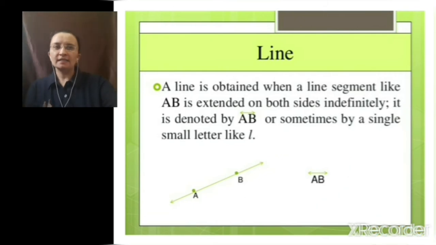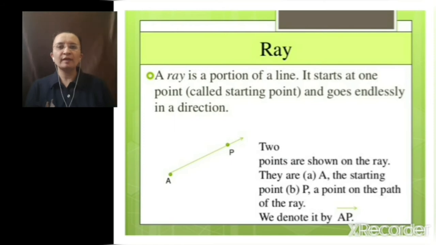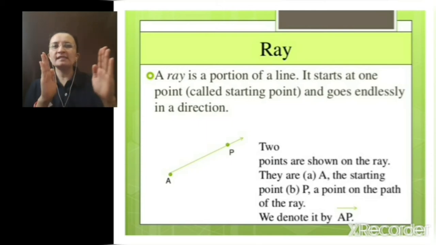After line, let us discuss about ray. A ray is a portion of line. It starts at one point called the starting point and goes endlessly in a direction. Ray has one starting point and it goes endlessly in one direction.